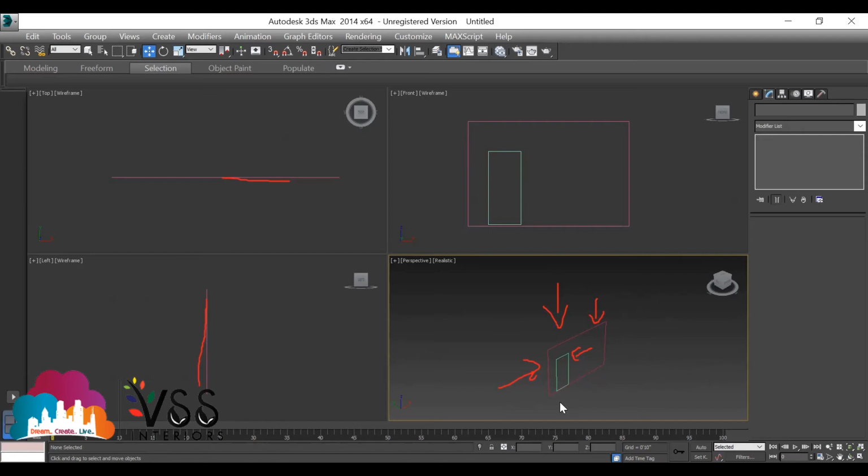Whenever you create rectangles for the door and window inside the wall, if you see from the left view, the top view or the side view, the door should not come outside or be somewhere else. It should not be in a different position. It should be in only one single plane, whether you see from the left view, side view or top view. That is mandatory. Now select the rectangle, switch on snap, select this endpoint and fix it to this endpoint at the corner.